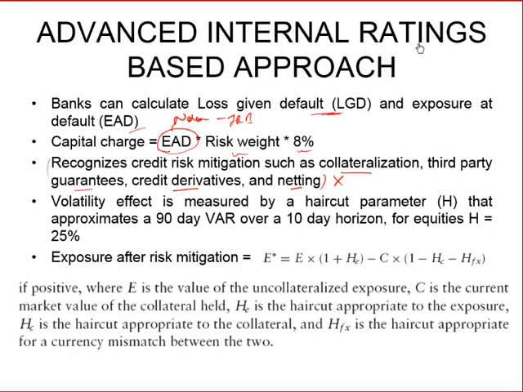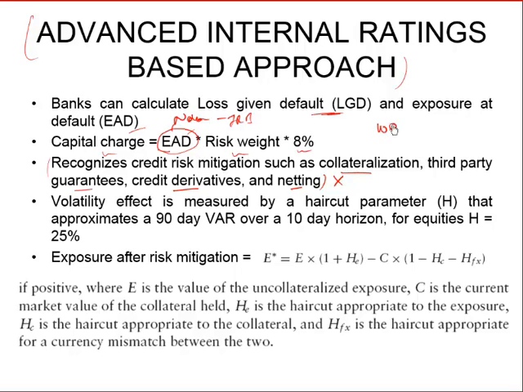With the advanced ratings based approach, this will only be allowed to be used by banks that have very, very good risk management systems, and you have to demonstrate to the regulator that your risk management systems are sufficiently advanced, and sufficient stress testing, back testing, and other supervisory reviews are in place so as to ensure that these calculations are correct. Then you can further reduce the capital charge by taking the benefit of collateralization.